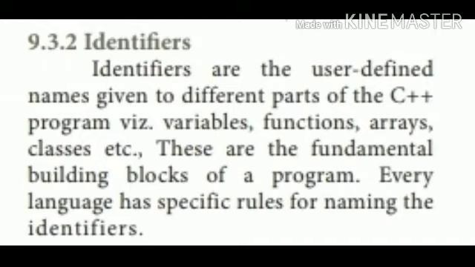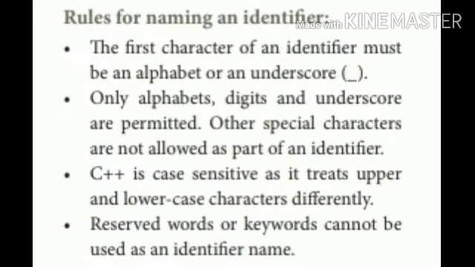If we declare an identifier or variable, we should follow some rules. The first character of a variable must be an alphabet or underscore symbol. In a variable, only alphabets, digits, and underscore are used, not other special characters. It is also case sensitive, that is, it treats uppercase and lowercase characters differently.